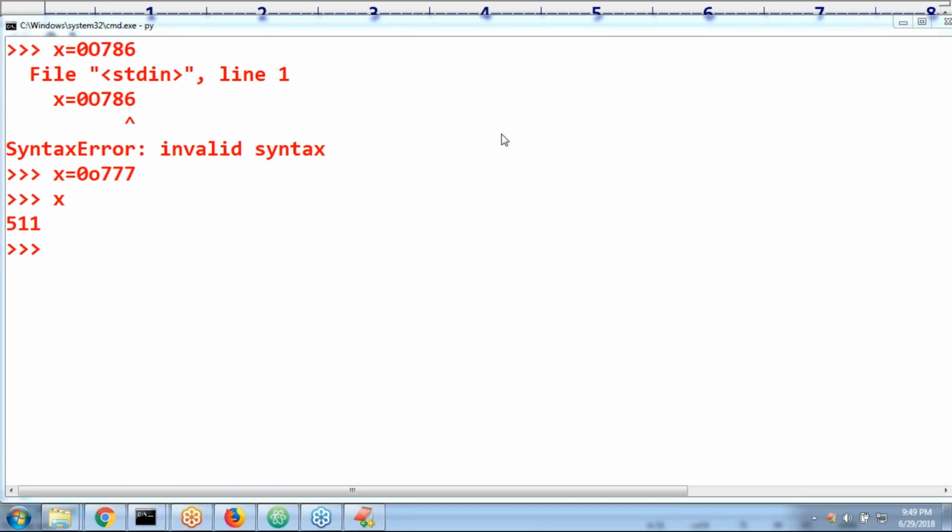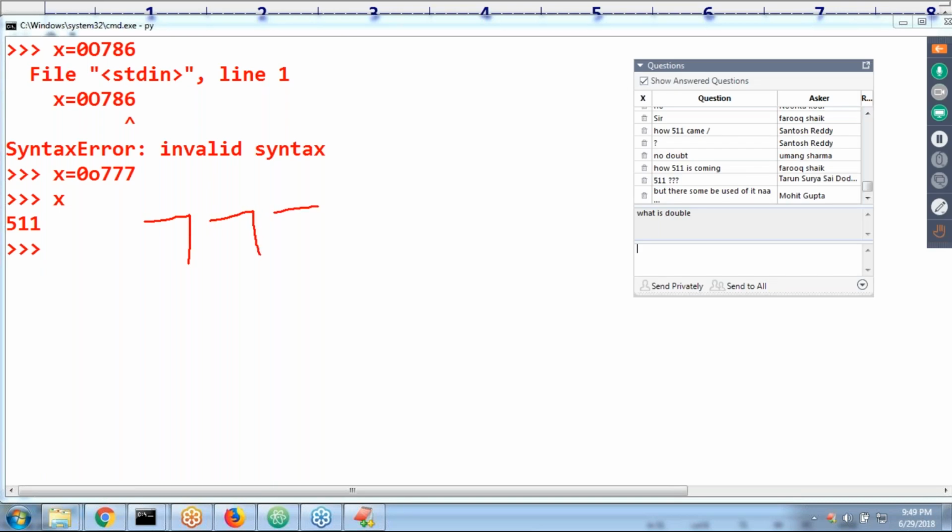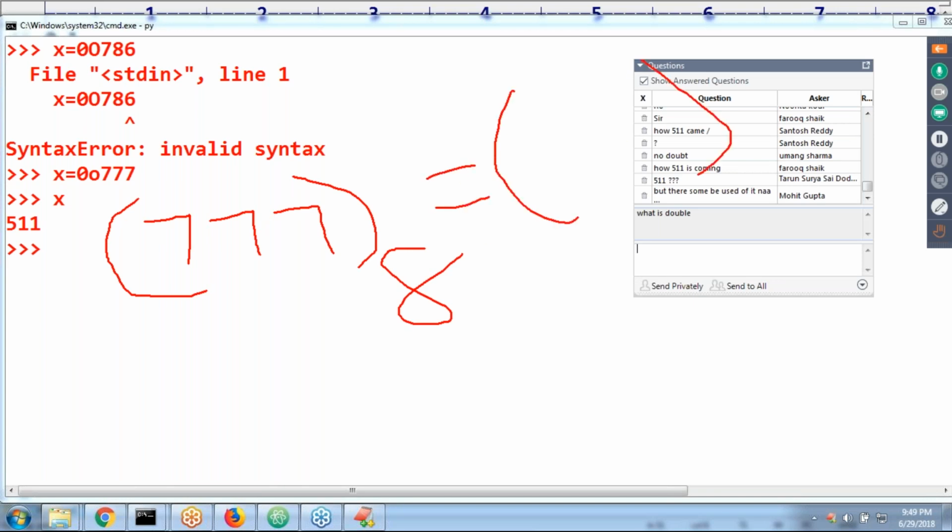Some people may ask, how is 511 going to come? That, from our childhood mathematics, you should already be aware of. You should have this clarity. Observe 777. It is treated as octal, and I want the equivalent decimal value.